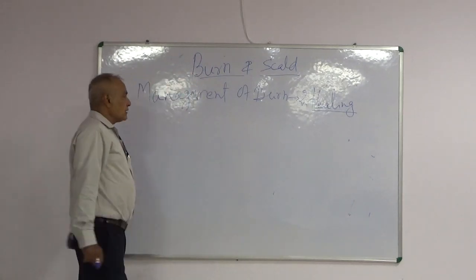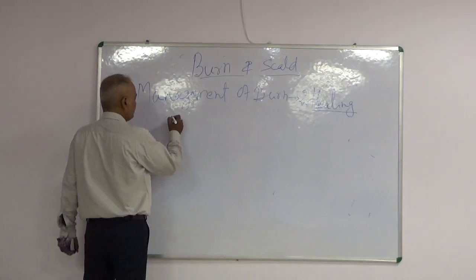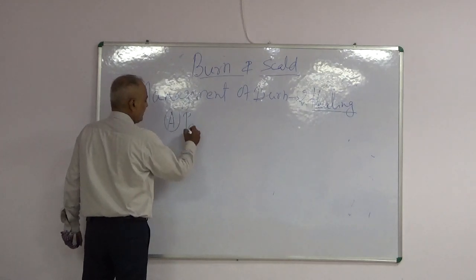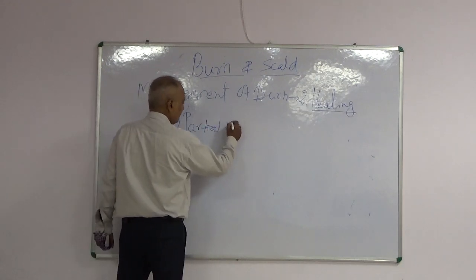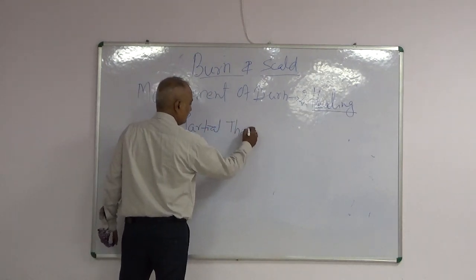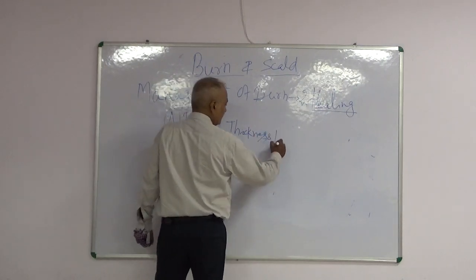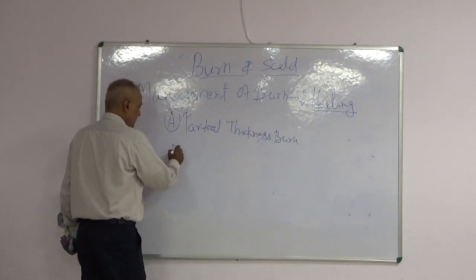Taking into consideration depth, there are two types: partial thickness burn and full thickness burn.